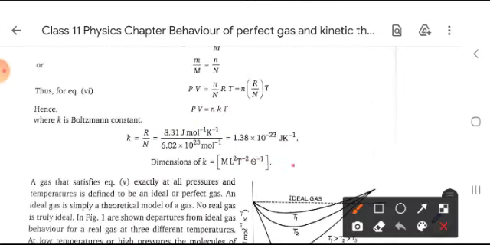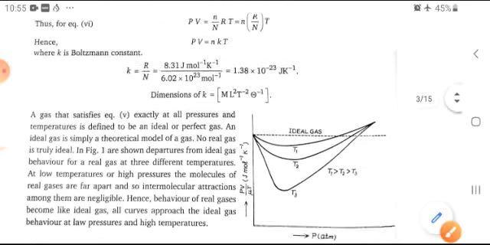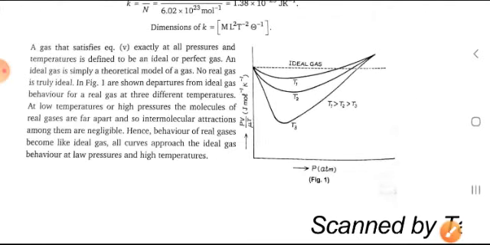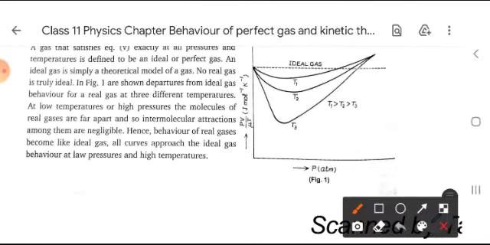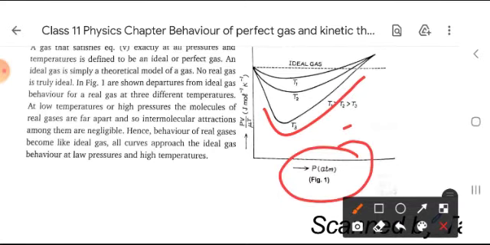ML2 T minus 2 theta minus 1. Its graph for ideal gas should be a dotted line parallel to the x-axis, but in real conditions, for the three temperatures given here, the graph comes in a curved form. The graph is taken with pressure on the x-axis and PV upon mu T on the y-axis.